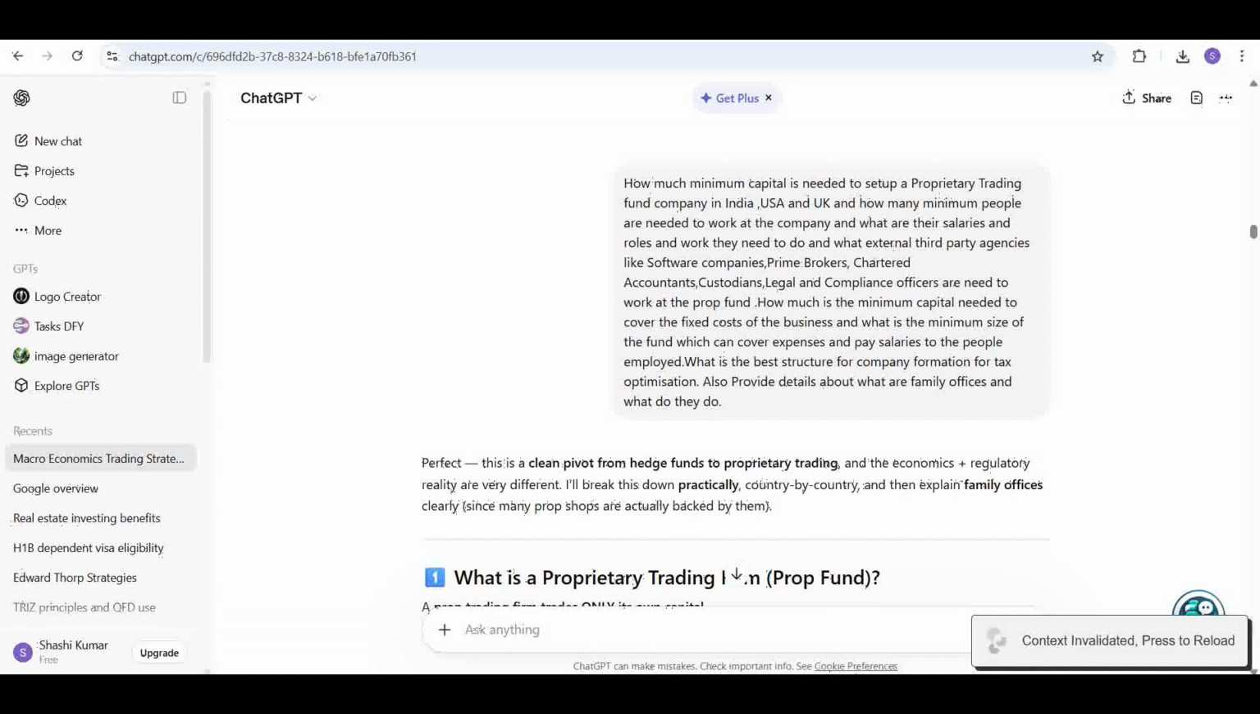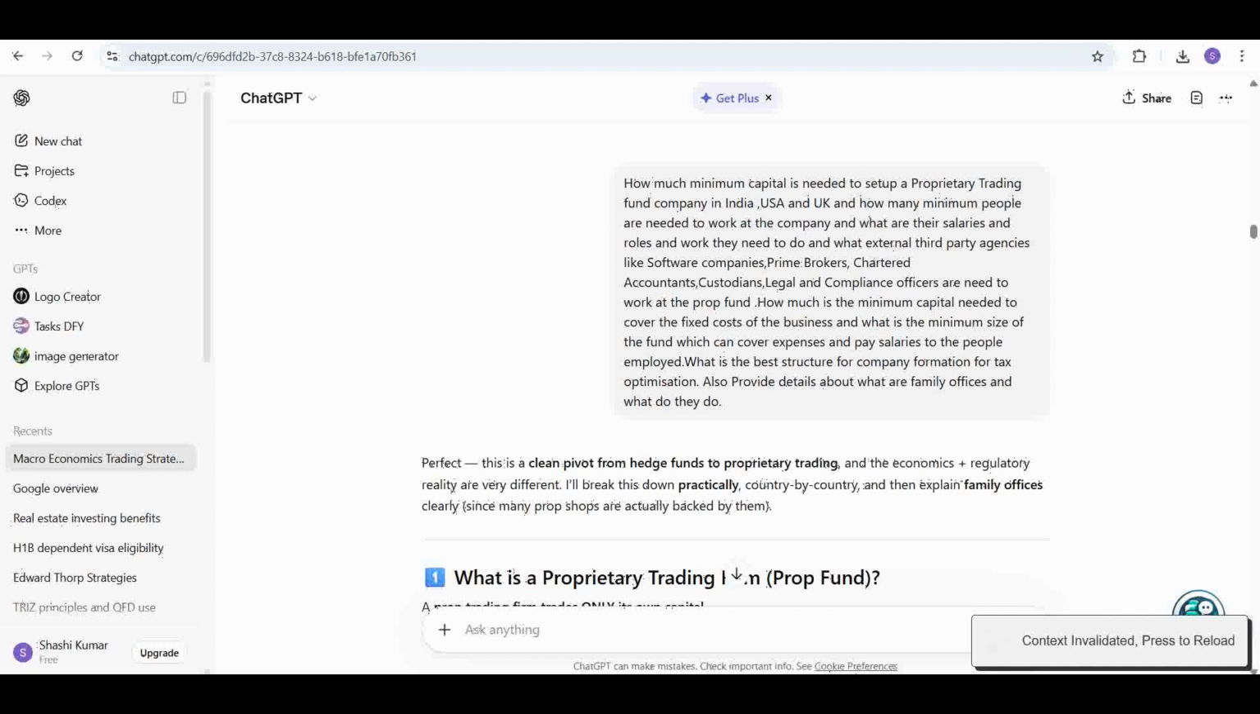So today we're going to discuss what is the minimum capital needed to set up a prop trading firm. The main topic is how to set up a prop trading firm in India, US and UK. What is the minimum capital that is needed to set it up? How many people do we need to employ at a minimum? What would their salary structure and roles be?